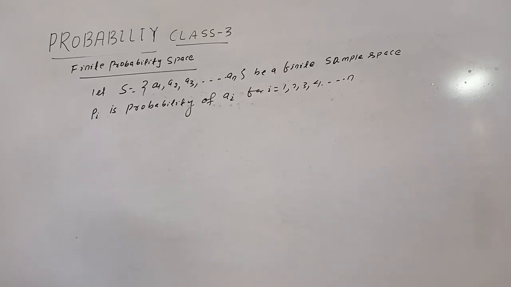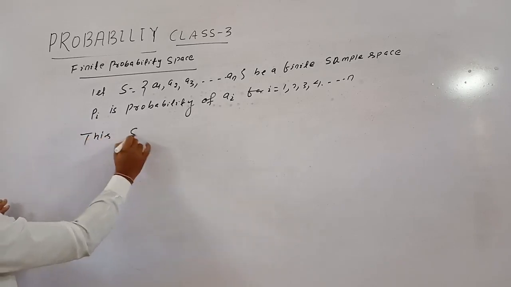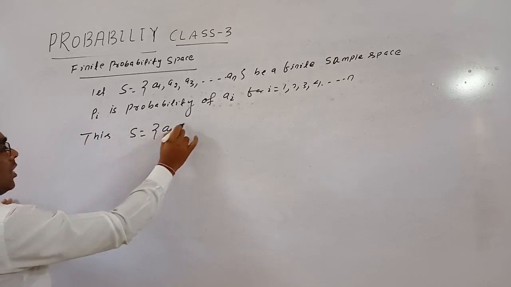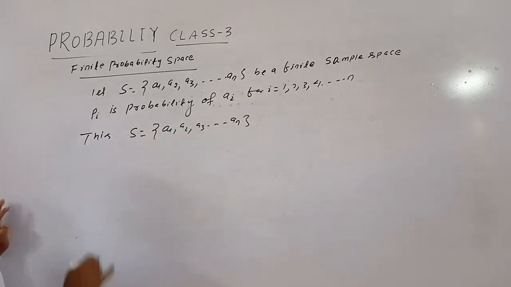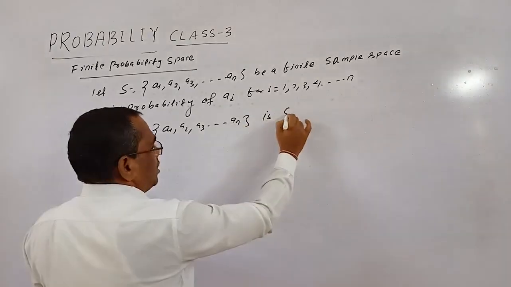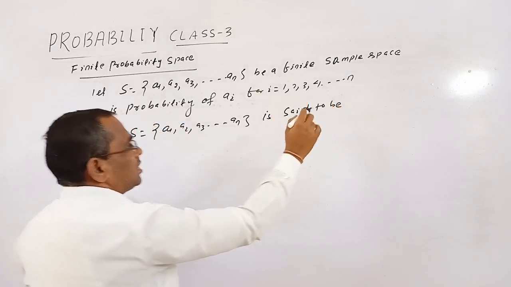Okay. So this sample space S equal to A1, A2, A3 dot AN is said to be a finite probability space,